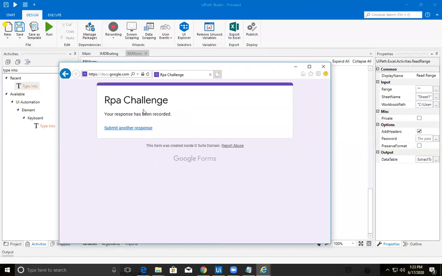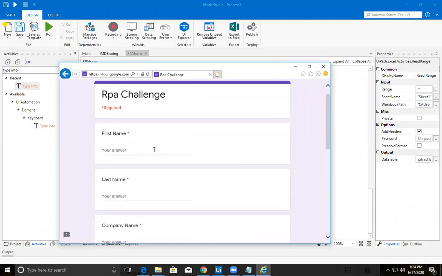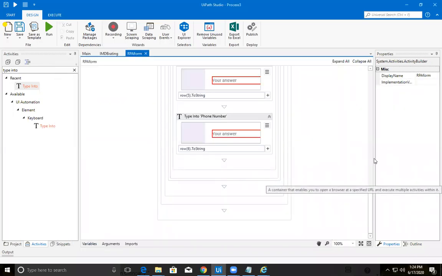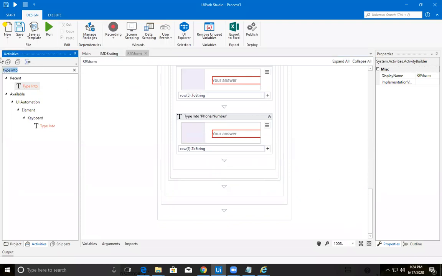So we need to submit, and each and every time we submit, we need to select the submit another response also, because for each and every iteration it need to do. That means for one row, it need to complete all the 7 records reading, and after submitting these 2 buttons only, it need to again start the next iteration. Okay. So what we need to do? So let's go to this. So after typing this, what we need to do? We need to go to the click activity.